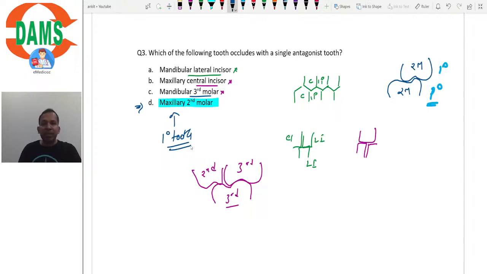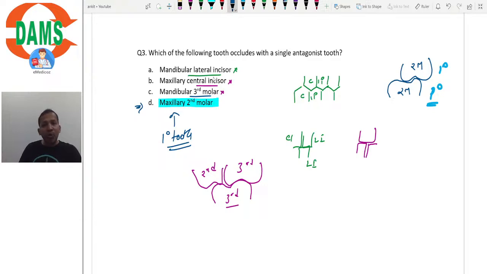Now, since nothing is mentioned here whether it is a primary tooth or a permanent tooth. Second, we know that mandibular lateral incisor, be it primary or be it permanent, will occlude with both the maxillary central and lateral incisors. Similarly, maxillary central incisor will occlude with mandibular central and lateral, be it primary or permanent. Mandibular third molar definitely is permanent, isn't it? So, we can rule out the top three options whether they are primary or permanent. But the last option can be ruled out only if it is a permanent tooth. But if we consider it as a primary tooth, yes, that is the answer.